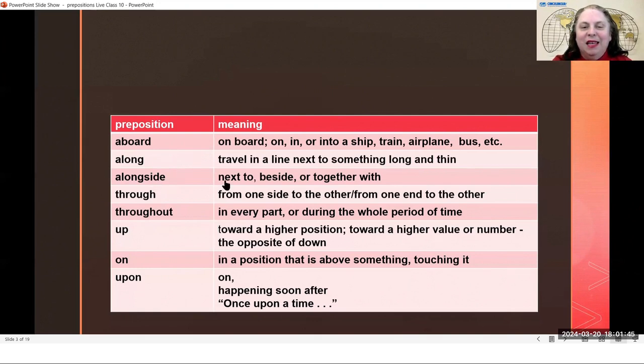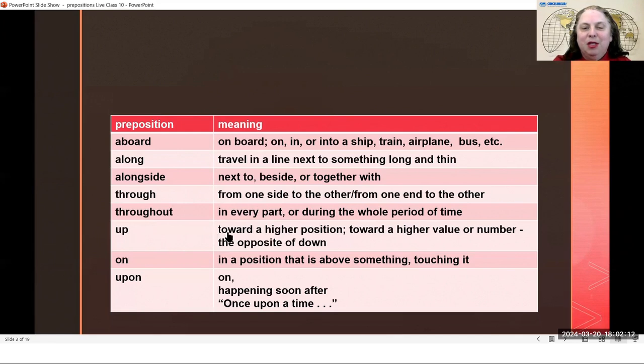Alongside is next to, beside, or together with. Through is going from one side to the other, or from one end of something to the other. Throughout means in every part or during the whole period of time.